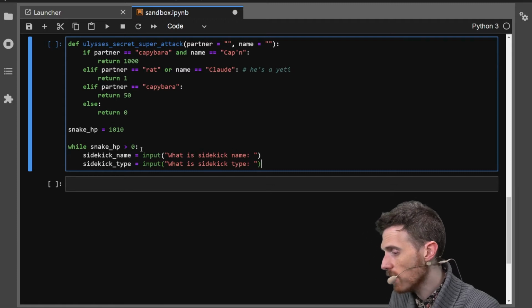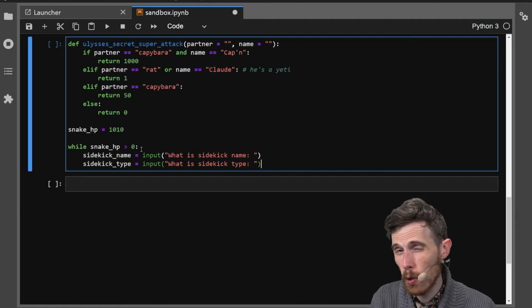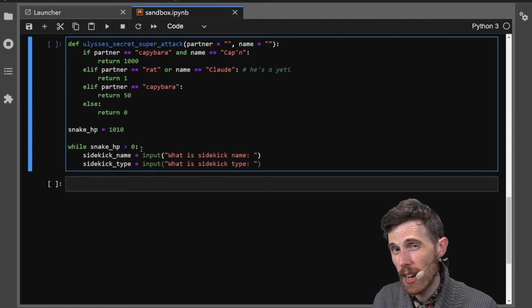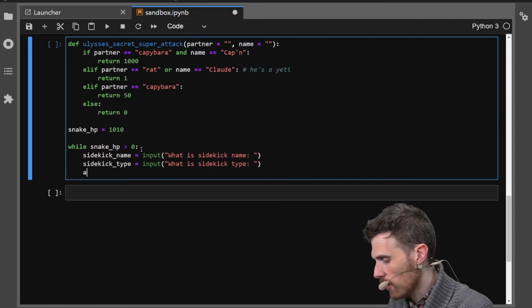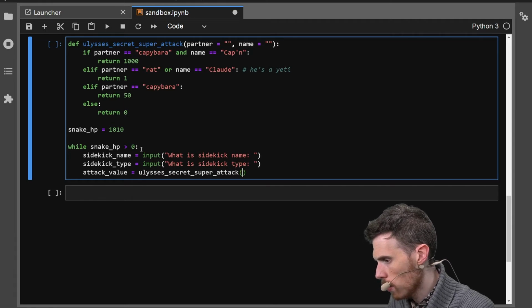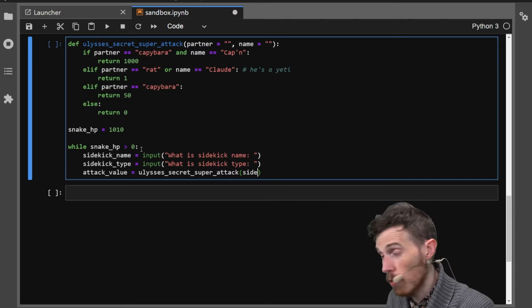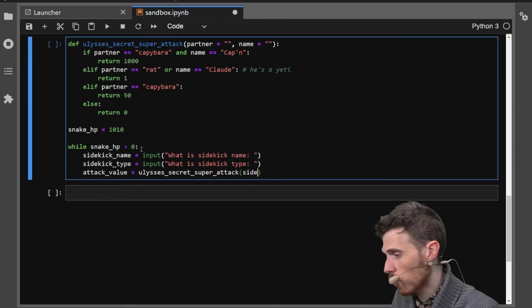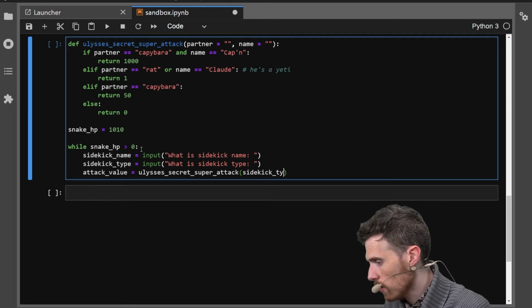So we're going to keep asking these questions each time, allowing us to put in different values and find out what actually happens with Ulysses' attack. So here we're going to say attack value is equal to Ulysses' secret super attack. And we're going to pass sidekick type first, because notice our parameters are partner name. So sidekick type, and then sidekick name.